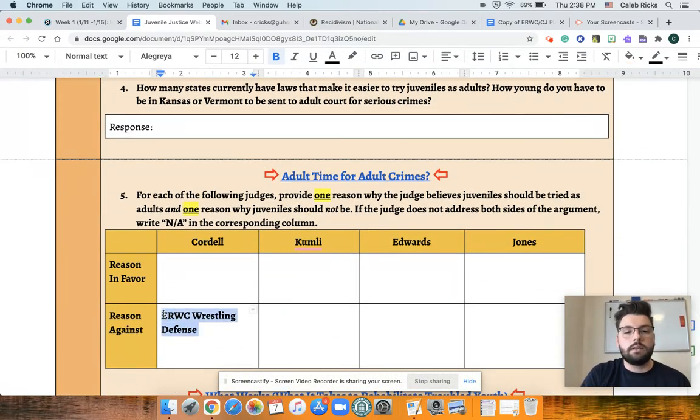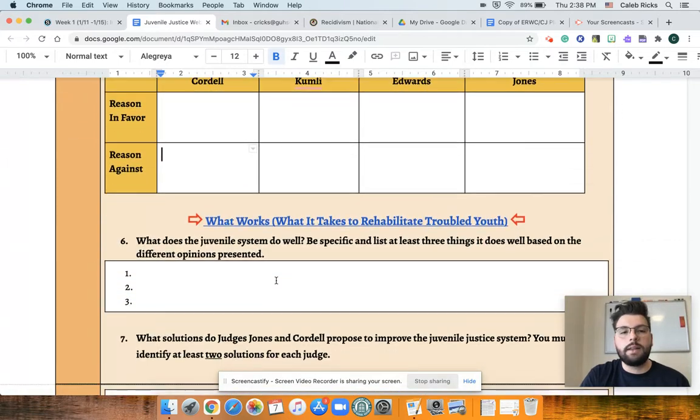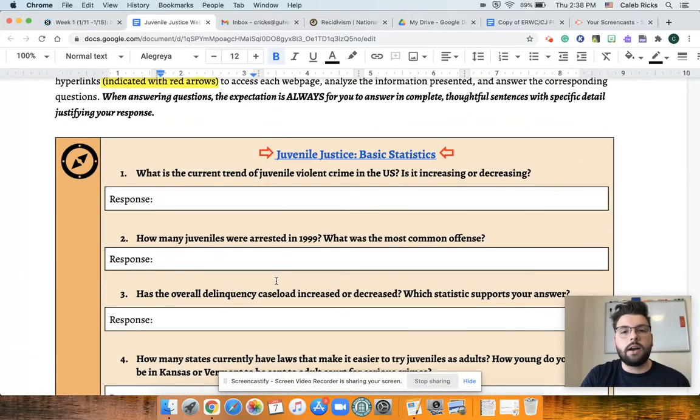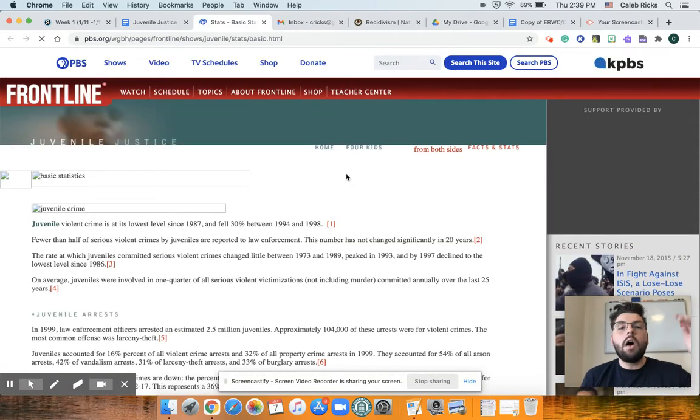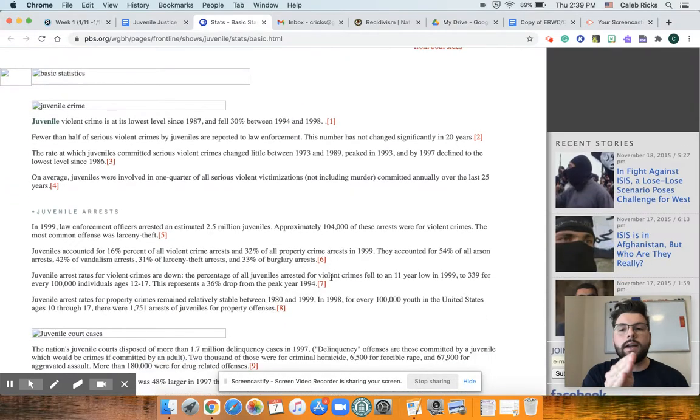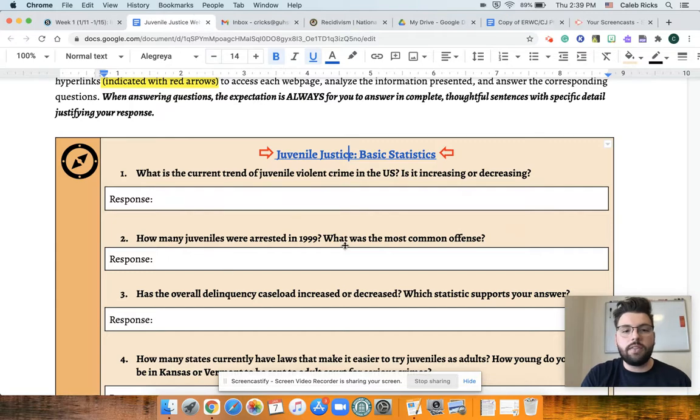So looking at this first part, there's just going over basic juvenile statistics. And when you click on each page for answering the questions, all of the answers are available on that specific page. So you don't have to go and click outside of it. It's all here, and I already linked it for you. So you just click on that link, and the answer will be on that page. So for this part, you'll be clicking on this link.